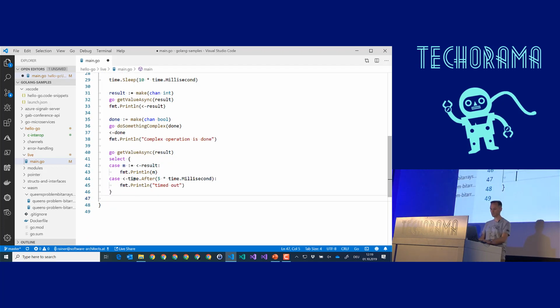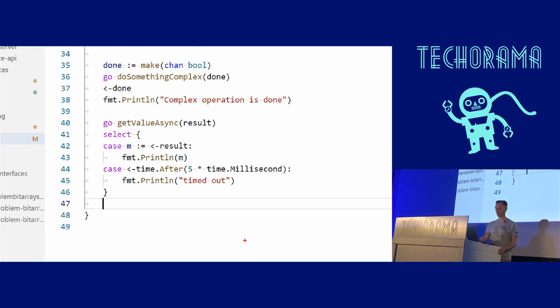The select statement, it's not a select statement like in C#, understands channels in a very specific way. In this case, please take a look at the code. We have a getValueAsync, and then we are casing on the result. If we have a result, print the result.